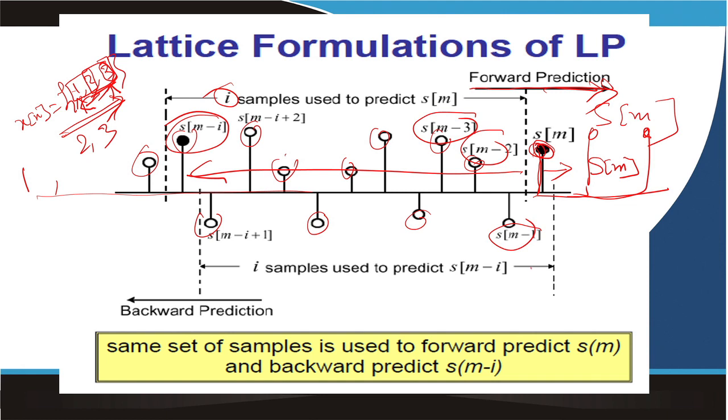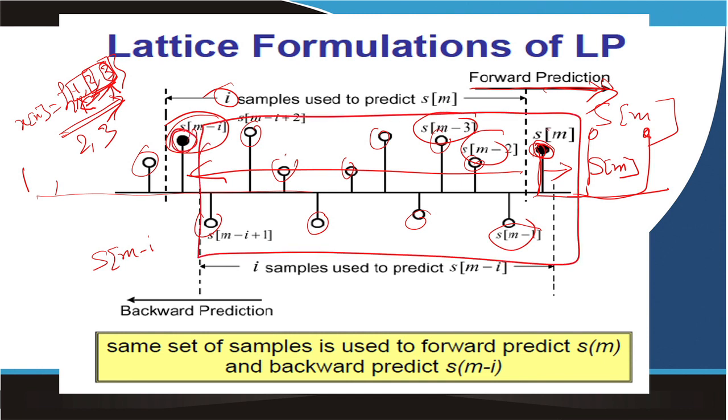So when I predict this way, suppose I want to predict the Sm minus i sample from the ith samples on this side. Do you understand? I am predicting this sample from the previous samples, or I can predict this sample from the samples after it. When I predict Sm from the previous ith samples, that is forward prediction.